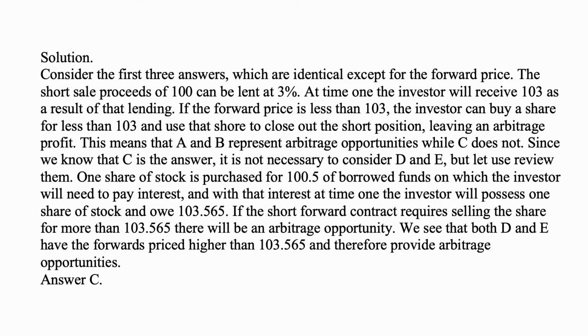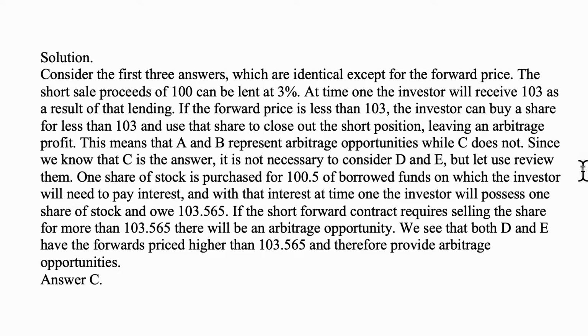So here's a solution. Consider the first three answers, all of them about having a long forward position and short selling the stock. They're identical except for the forward price. The short sale proceeds of 100 can be lent at 3%, and at time 1 the investor will receive 103 as a result of that lending. If the forward price is less than 103, the investor can buy a share for less than 103 and use that share to close out the short position, leaving an arbitrage profit. This means that A and B represent arbitrage opportunities while C does not, because 103 equals 103, no free money.